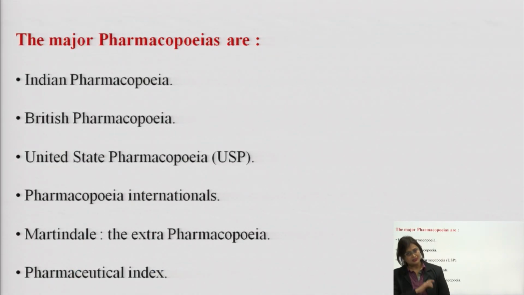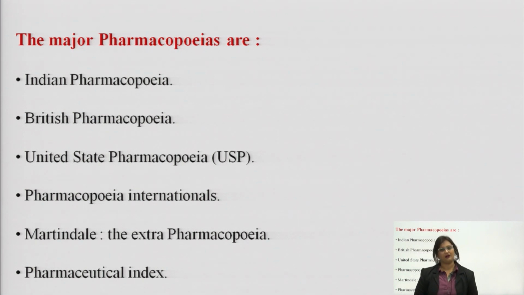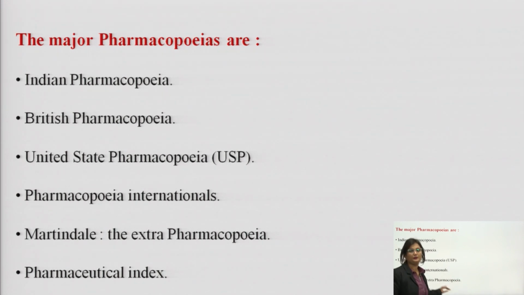Now, the major pharmacopoeias which we know, that is different pharmacopoeias which are present around the globe, are Indian Pharmacopoeia, British Pharmacopoeia, United States Pharmacopoeia, Pharmacopoeia Internationalis, Martindale, also known as Extra Pharmacopoeia, and Pharmaceutical Index. Here I have simply listed down few major pharmacopoeias. Apart from this, there are various other ones which are followed by different countries.